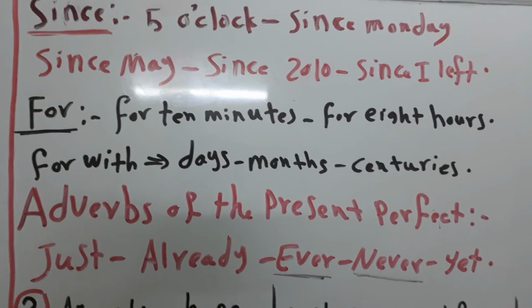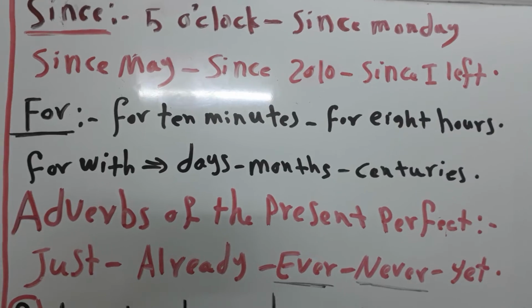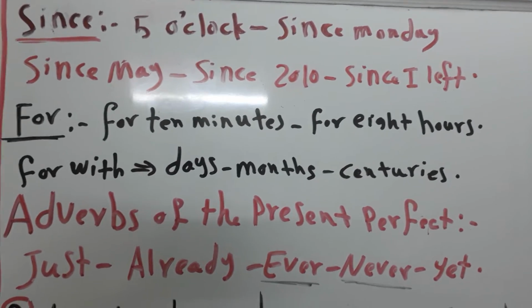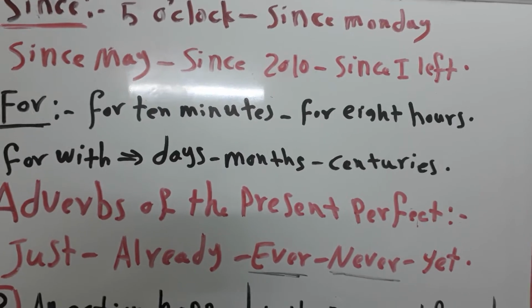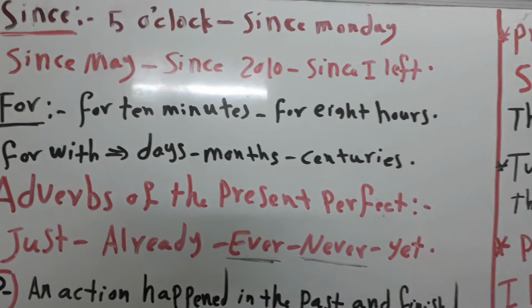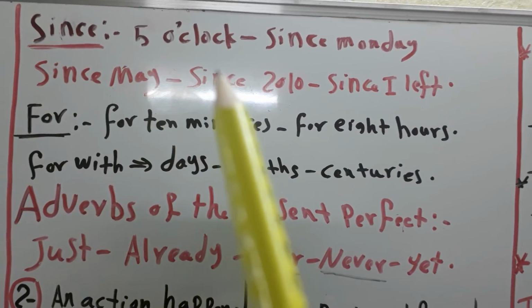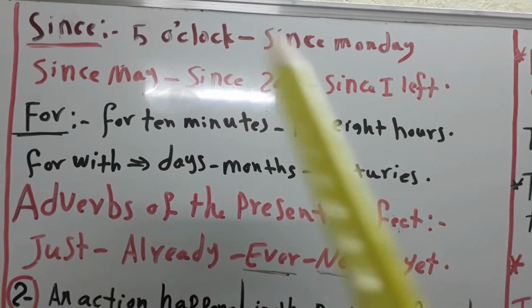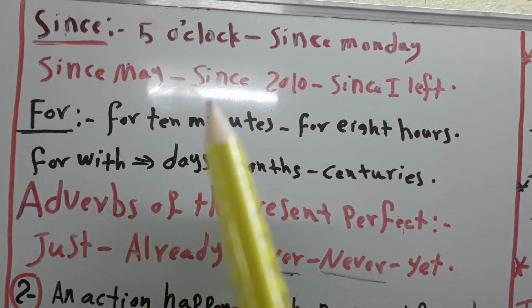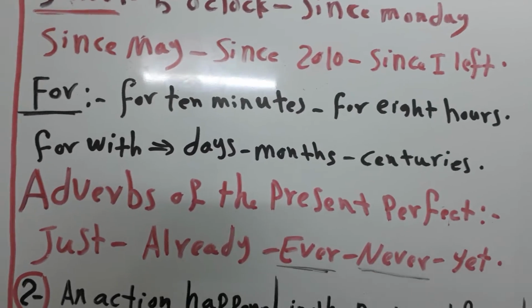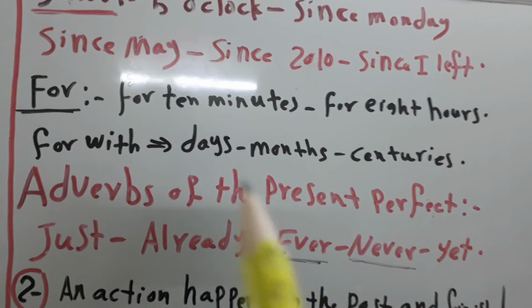We can use since with the clocks, with the days of the week, with the months, for example, the years in the past also. For example, since 5 o'clock, since Monday, since May, since July, since June, since 2010, since I left, since last summer, and so on.